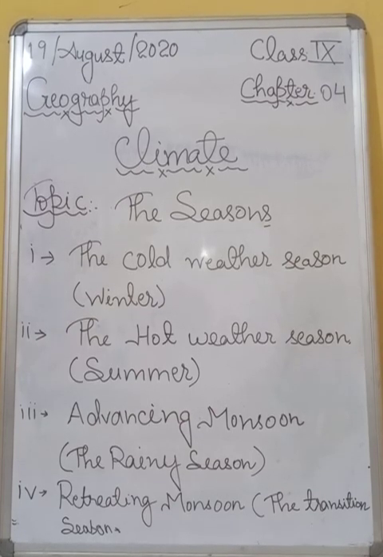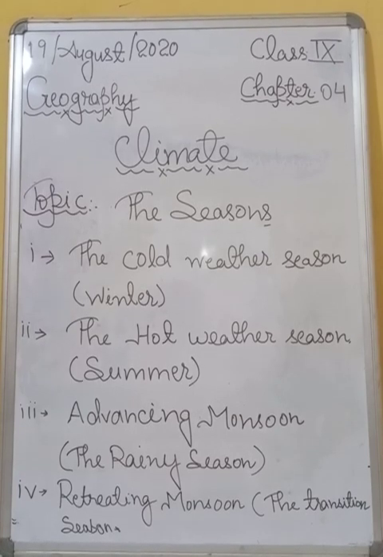But students, in the second half of October, the mercury begins to fall rapidly. It means in northern India, temperature starts to decrease. It means the arrival of the winter season. All right.